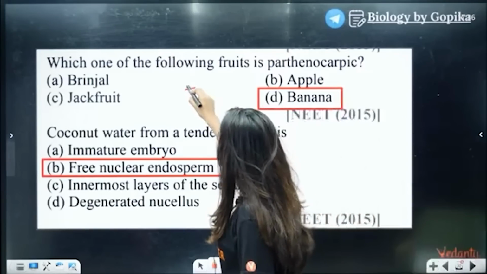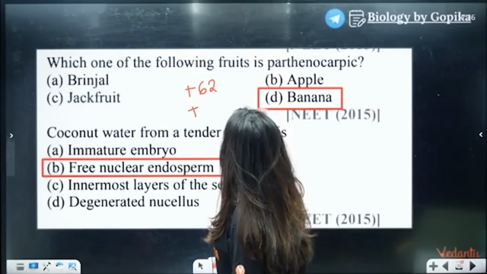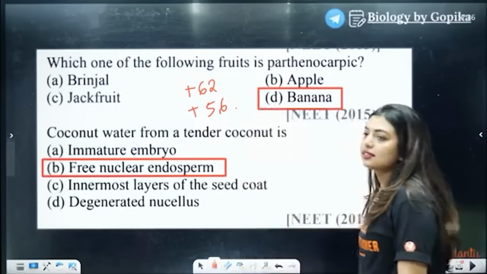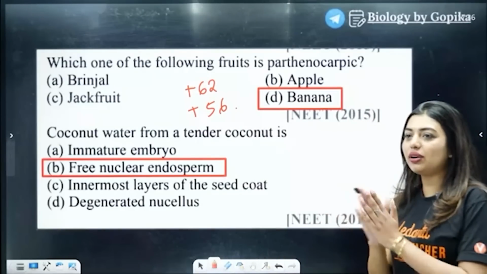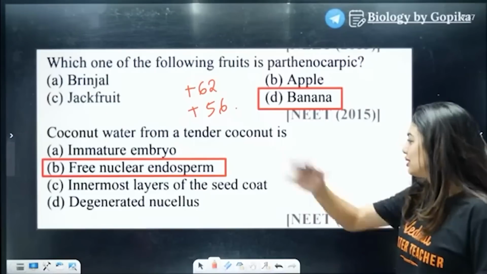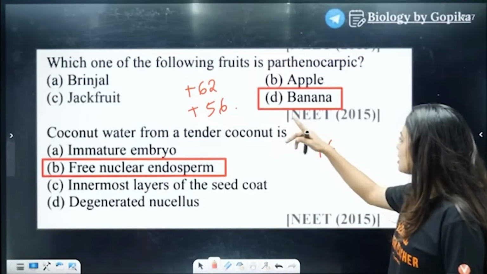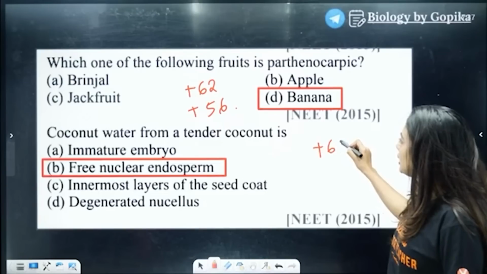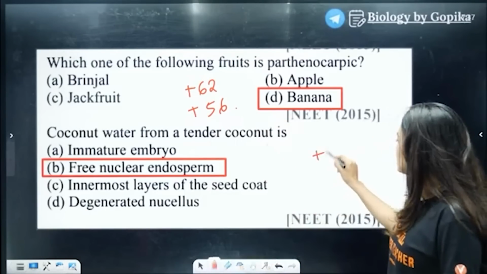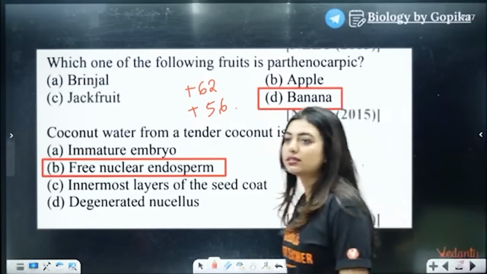So what's your marks going to be like? Students, so much maths to do. 62 and 56. Yes, the fruit is single. The fruit is like, I am an independent person, I will do everything. I don't need all this fertilization and all these complications. 62, 56 for this. 66, 60 for this. What's your mark?